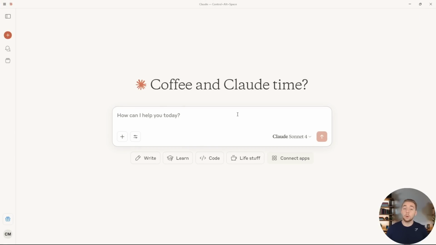starting with Claude Desktop. This is my go-to application just to quickly have conversations with an LLM, bounce ideas off. And they have support for MCP servers and other tool integrations to make it very easy to connect to my other AI agents. And then along with it, I like using this platform called Aqua Voice. So you can see in the bottom middle that I'm speaking right now, and then it can take what I said and turn it into text in any text box on my entire computer.